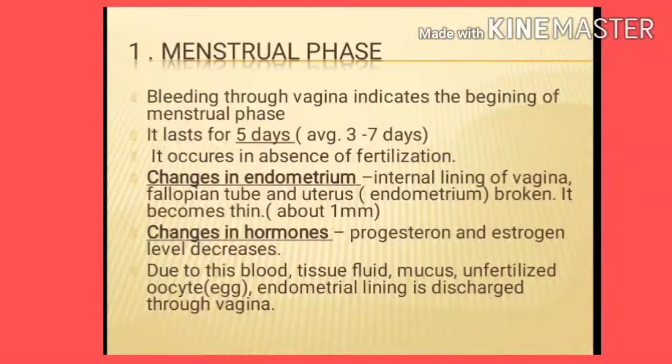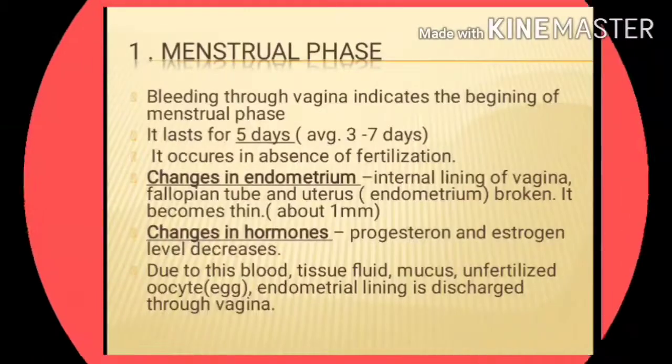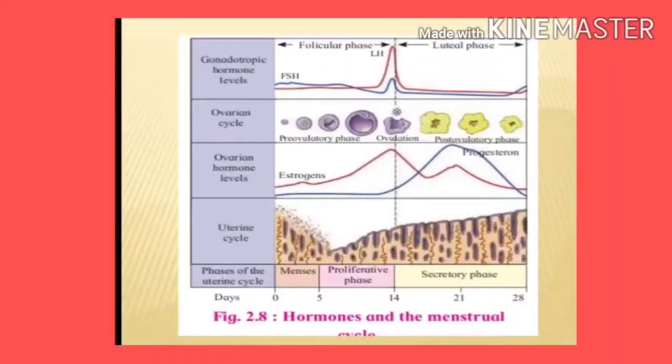Now let's see this diagram. This diagram indicates changes in hormones and in the menstrual cycle as well as in the endometrium. During the first 5 days, the blood vessels of the endometrium also break down and bleeding starts through the vagina. The broken down tissue, mucus and unfertilized egg collectively form the menstrual flow.